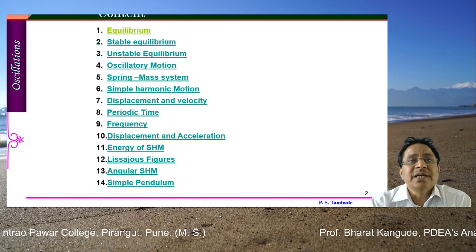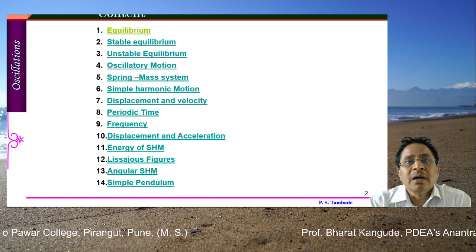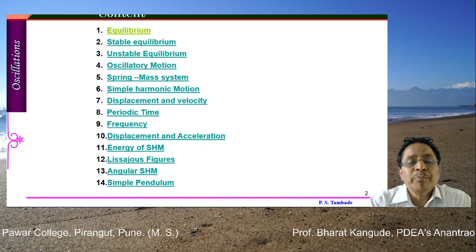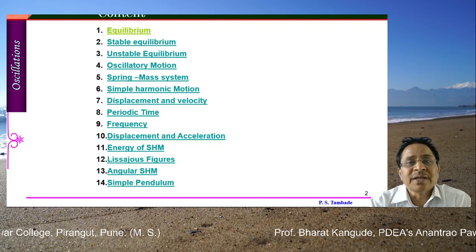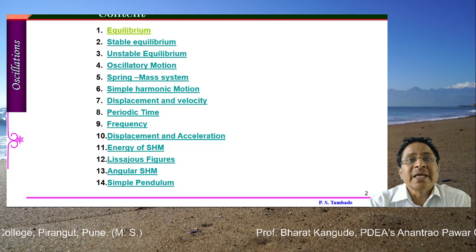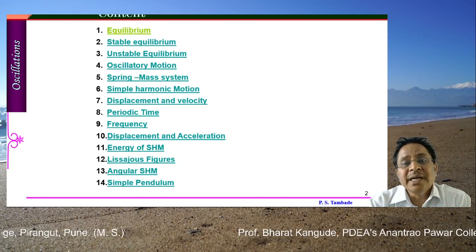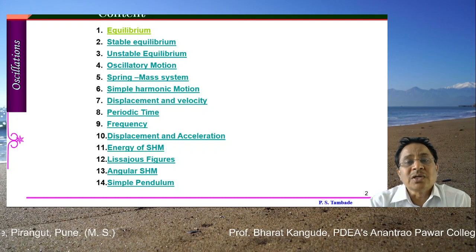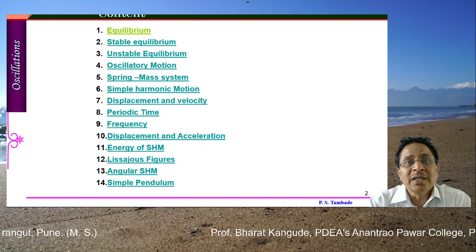Please note, in this entire chapter we are not considering any resistive force or damping force. That means the oscillator is completely free of resistance, either by medium resistance or material resistance or anything. This type of oscillator is usually called an ideal oscillator. Oscillators in practice are usually not ideal, these are practical oscillators.